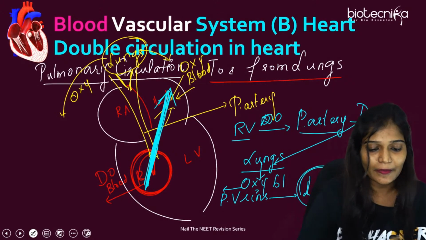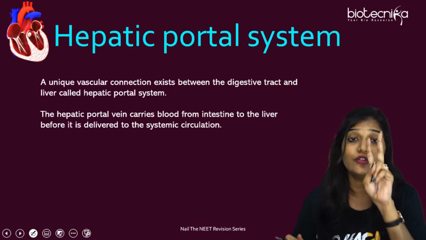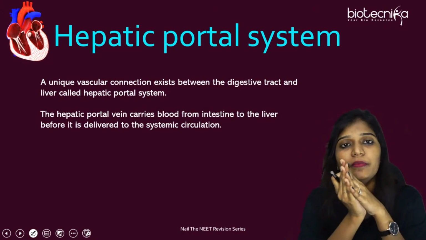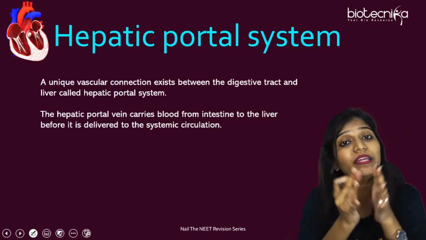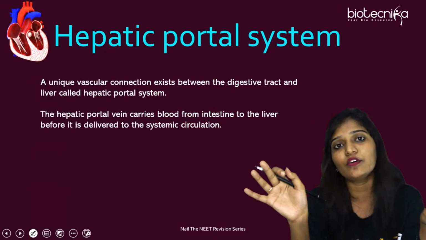Easy, right? Okay, fine. So we talked about systemic circulation and pulmonary circulation. There are 2 circulations, systemic circulation and pulmonary circulation. So that's why it's called double circulation. And it's called complete double circulation because there is no mixing of deoxygenated blood and oxygenated blood.